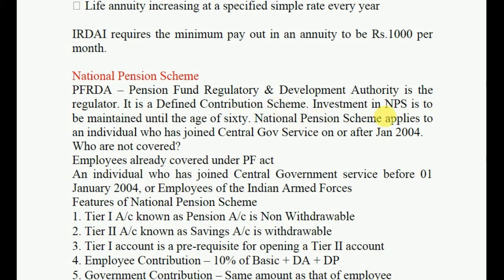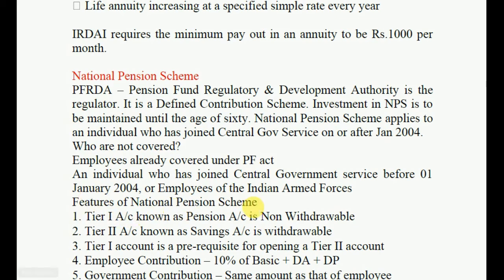The National Pension Scheme applies to an individual who has joined central government service on or after 1 January 2004. Who are not covered? Employees already covered under the PF Act, an individual who has joined central government service before 1 January 2004, or employees of the Indian Armed Forces.